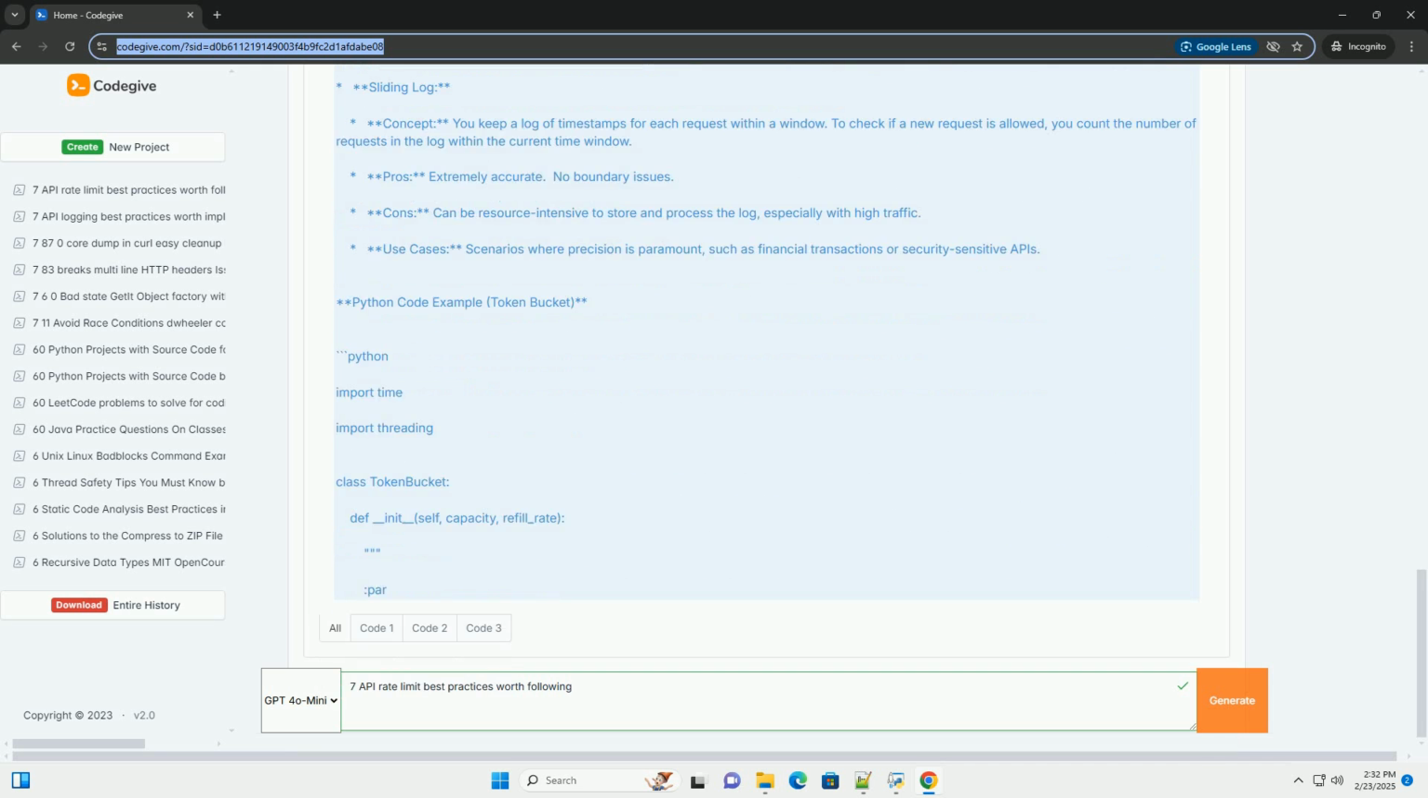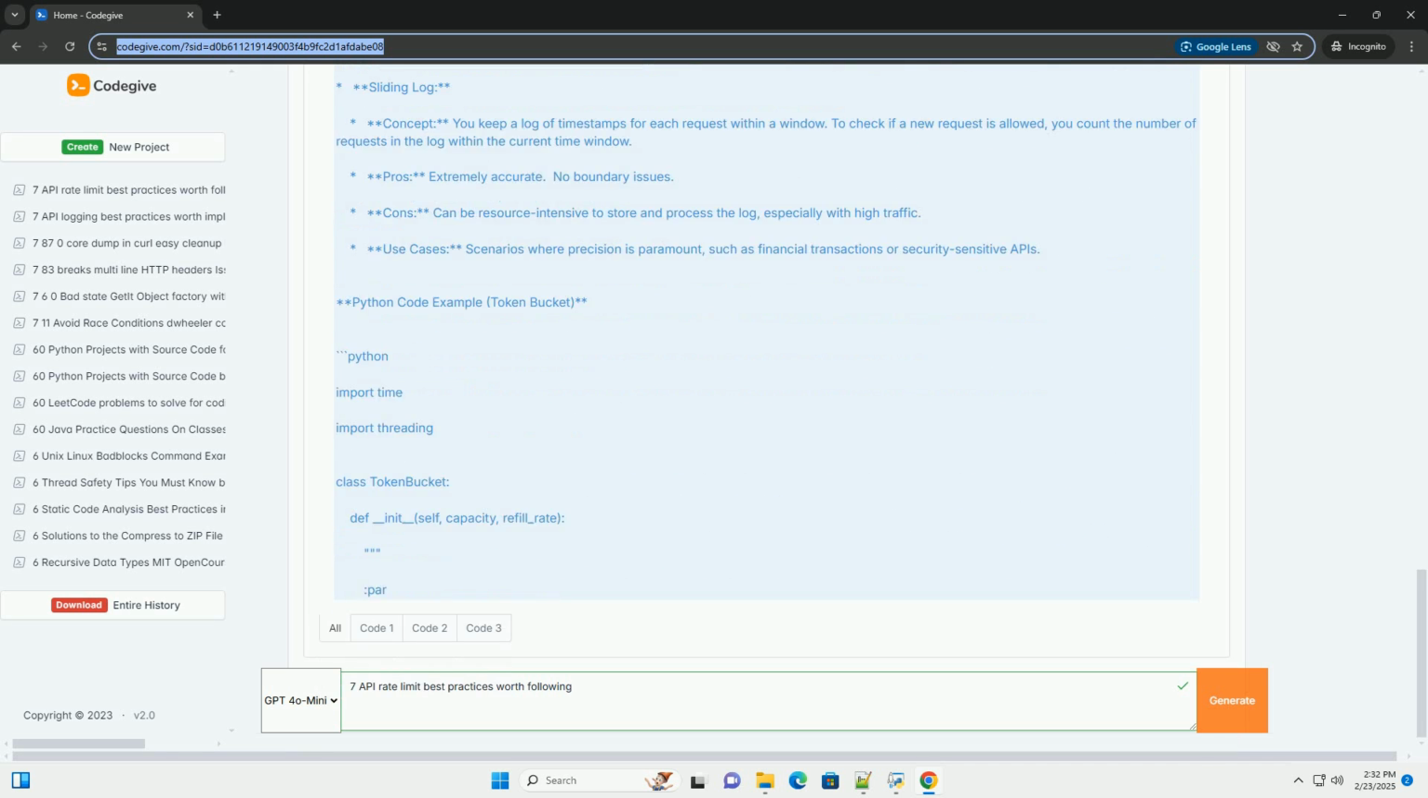2. Identify users and clients accurately. You need a reliable way to identify the users or clients making requests to your API. Common methods include API keys. Assign a unique key to each user or application that needs to access your API. The key is included in the request header or query parameters. Authentication tokens, JWTs. After a user authenticates, you issue them a JSON web token, JWT. The JWT contains user information and is used for subsequent requests.